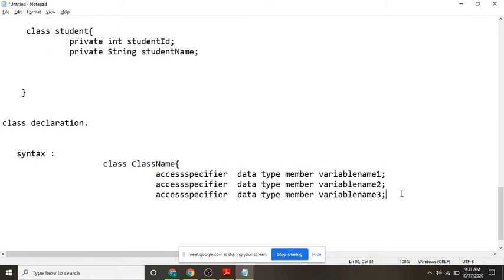And then after that, what do you have to mention? Access specifier, return type, member function 1, arguments.